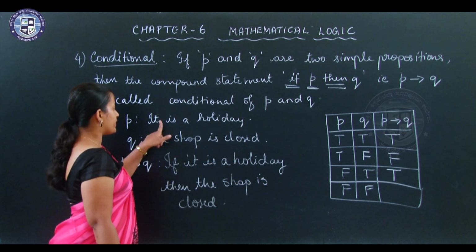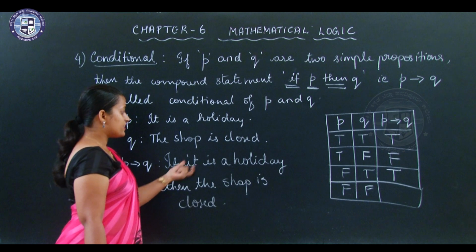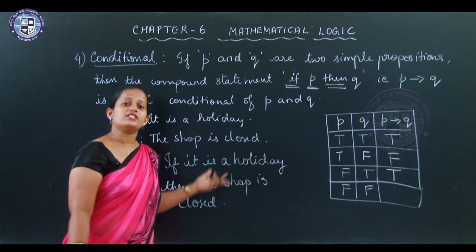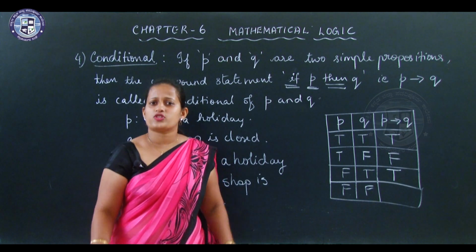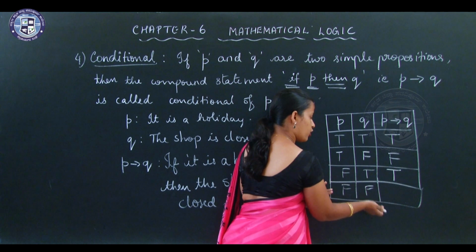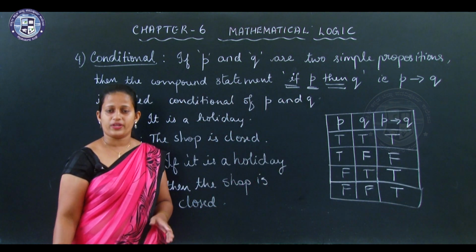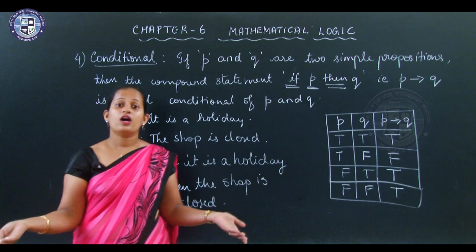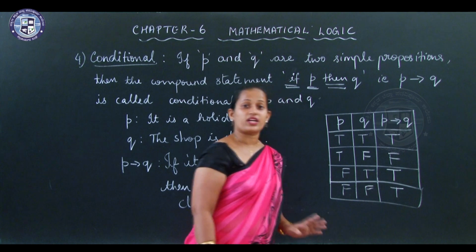Both false. So it is not a holiday, the shop is not closed. If it is not a holiday, the shop is not closed. Okay, today is not a holiday, the shop is also not closed. Fine, we do not have any problem. The statement is true. It is not a holiday, so the shop is not closed. Not closed means it is open, correct? So the truth value becomes true.